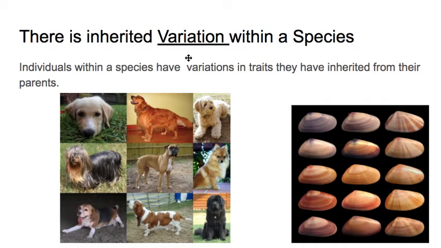There is inherited variation, or differences, within a species. Individuals within a species have variation in traits they have inherited from their parents. Look at how different all these dogs look. They're all one species, dog. All the different breeds of dogs are the same species and they can interbreed or have babies with each other.